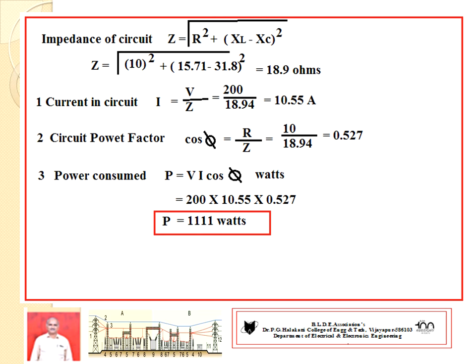And power consumed, it is a well known fact in AC circuits, power consumed P equal to VI cos phi. So the RMS value of voltage, the RMS value of current, then the power factor. Substitute all the values, sir. So we are getting 1.1 kilowatts. This is the way, try to understand.